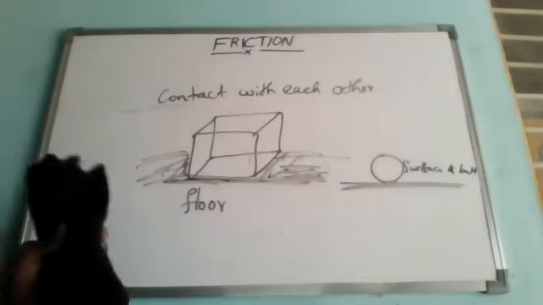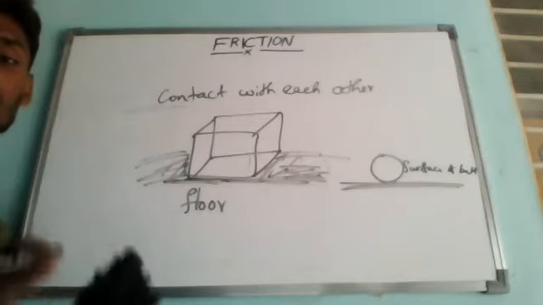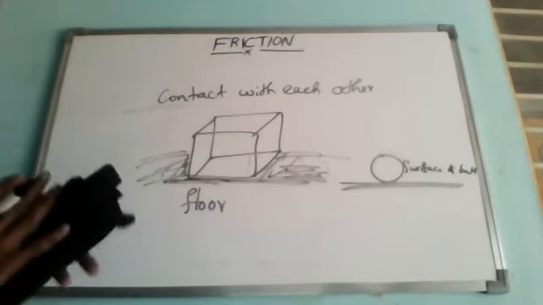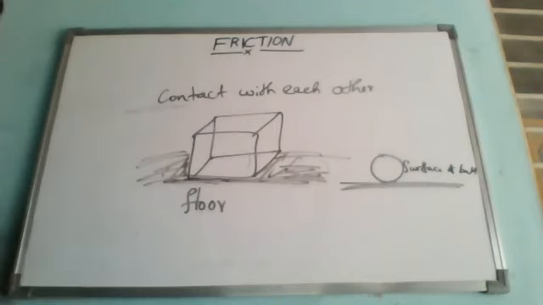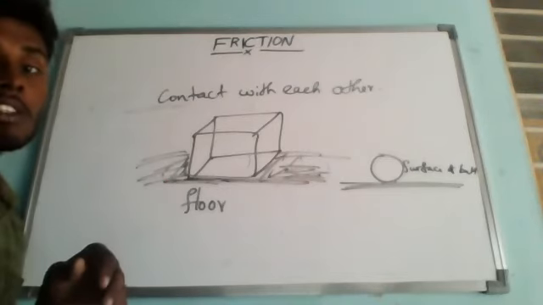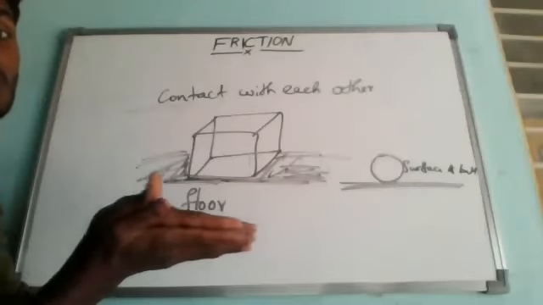So friction is a force which occurs when two objects tend to slide over each other, and even when they are actually sliding over each other. Are you able to understand what I am saying? Friction is a force which occurs when two objects tend to slide over each other.